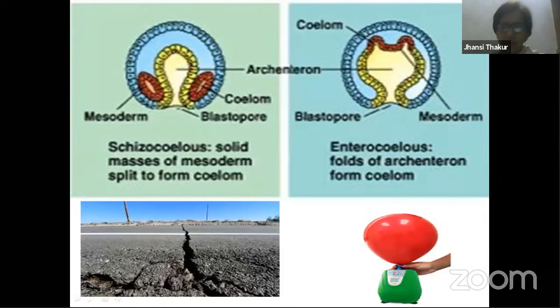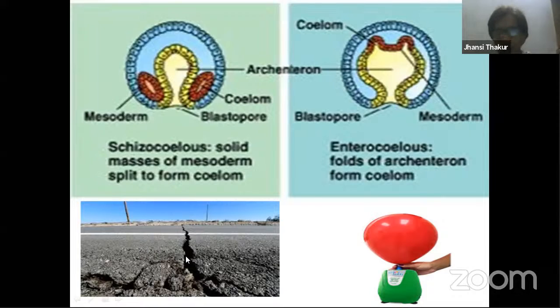How coeloms are formed, let us try to understand over here. We have understood the formation of three germ layers. Now let us try to understand the formation of the coelom, how that space is created. Can you see this? This is the layer representing endoderm. Endoderm actually divides and gives rise to this mesoderm, which we know fills up the complete primary blastocoel, right? Complete blastocoel. Now here, I just want to explain this with the help of an analogy.